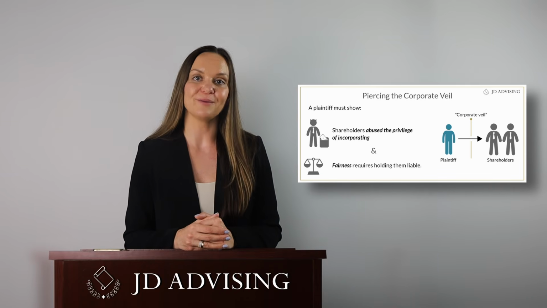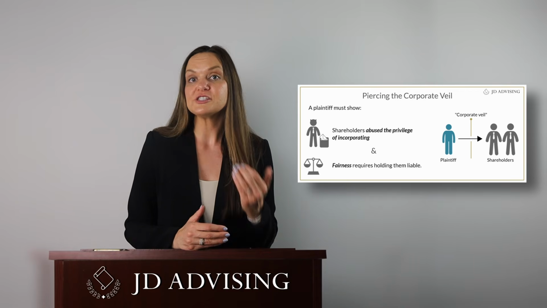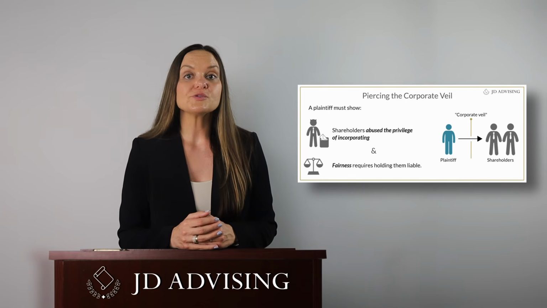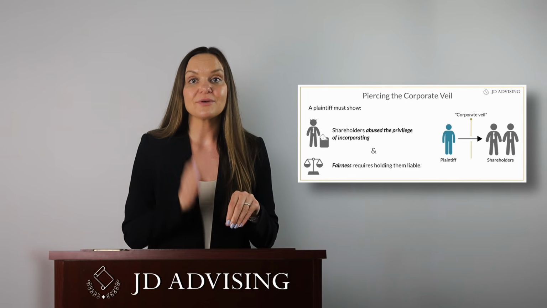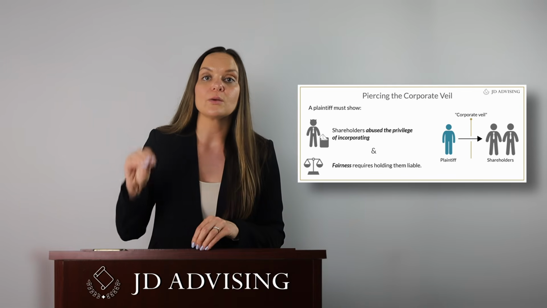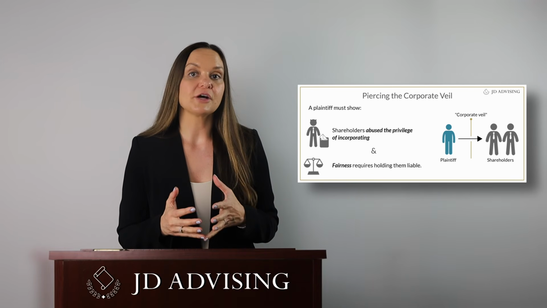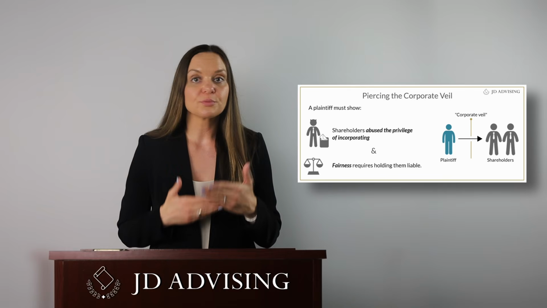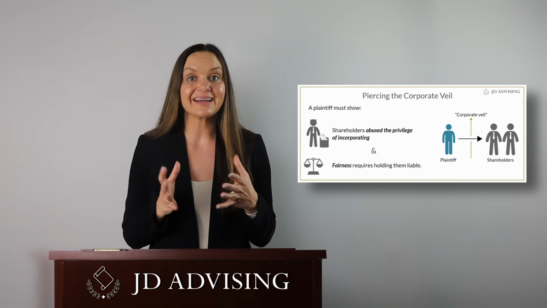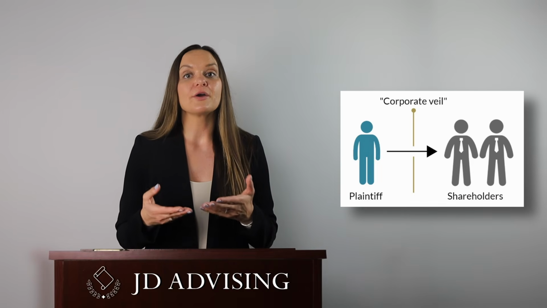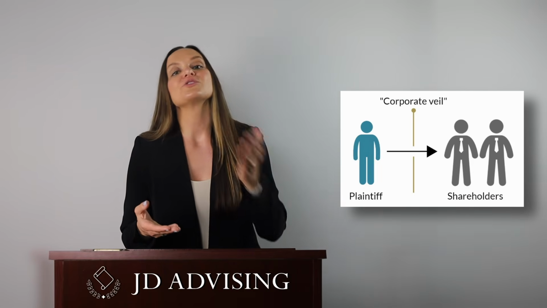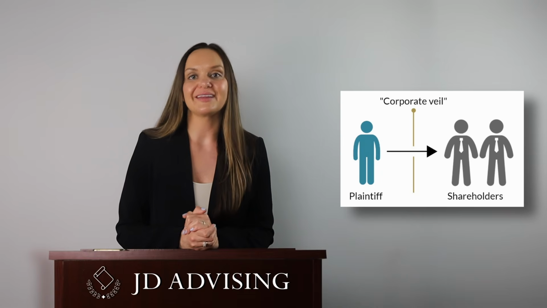Essentially, the goal of this claim is that plaintiff is trying to get around the LLC shield to hold the members responsible. Remember that for both corporations and LLCs, the law usually treats the entity as separate from the people who own and run them. This usually results in the people who own or run corporations and LLCs to be insulated from liability. This is why in some instances, a plaintiff can ask the court to set aside the corporate or LLC veil to be able to go after these individuals personally.